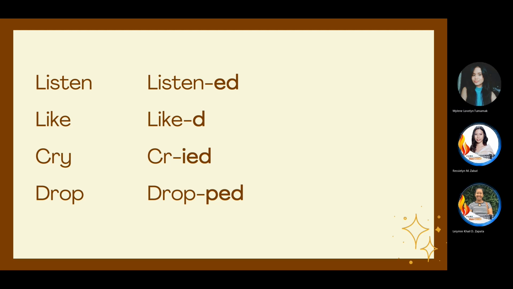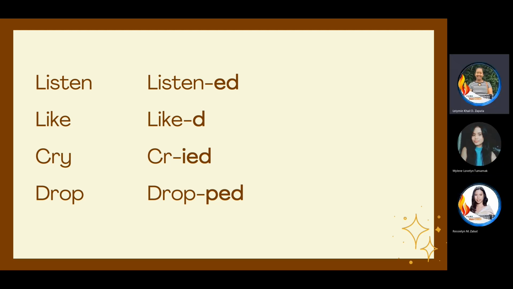Some words we add ed, in some words we just need to add d. But there are words that need to double the last letter, like the word drop. And when we have y as the last letter, we need to change it into i and add ed.